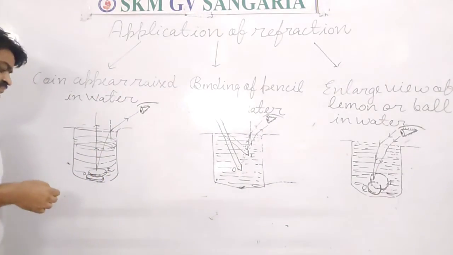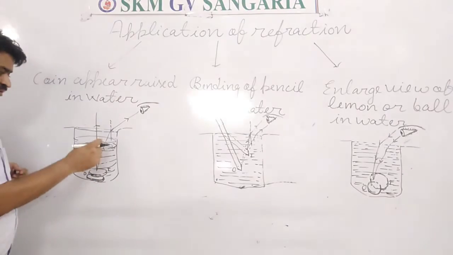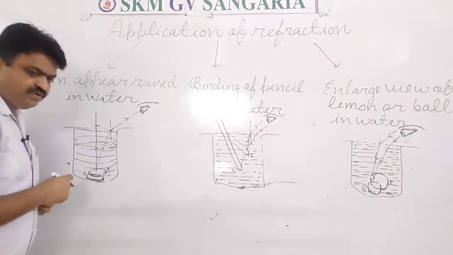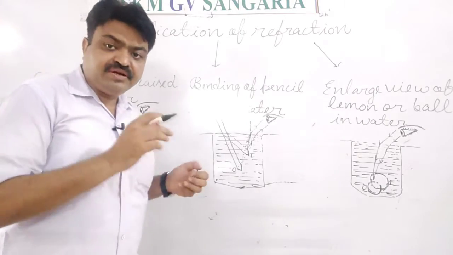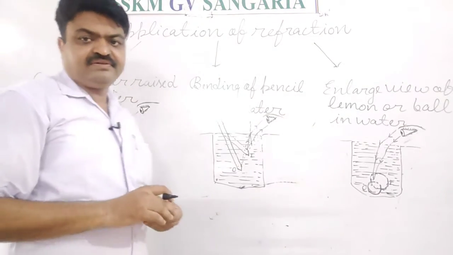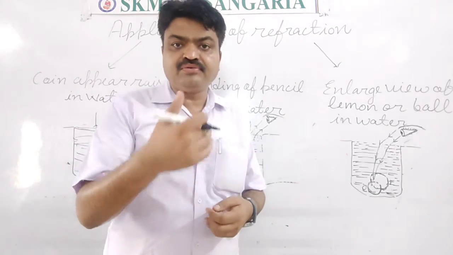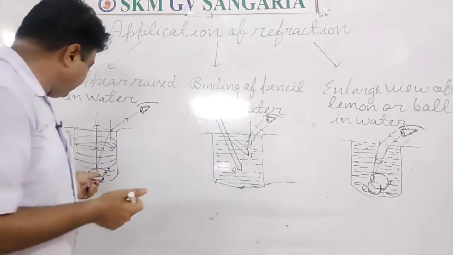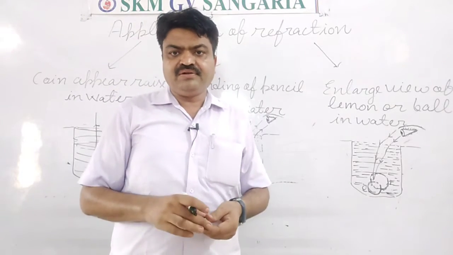Students, this is the real object. When you observe it, due to the refraction of the light, you will observe the raised image of the coin, and this raised image is due to refraction, students, because the light is refracted here. Means when the incident rays fall on the object, they are refracted, and due to that refraction, what we observe is the raised virtual image of the coin, and it is also due to refraction, students.